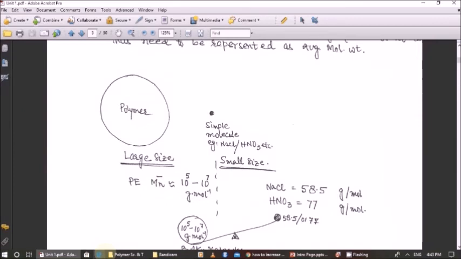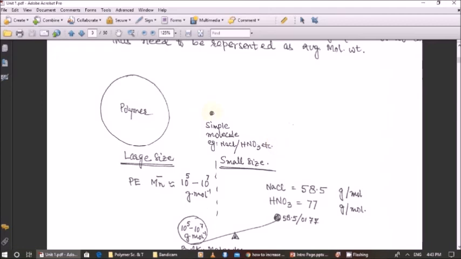Now look at the size of the polymer molecule. For example, this small dot represents simple molecules like an NaCl molecule or HNO3 molecule or any small molecule like water, methanol, ethanol.